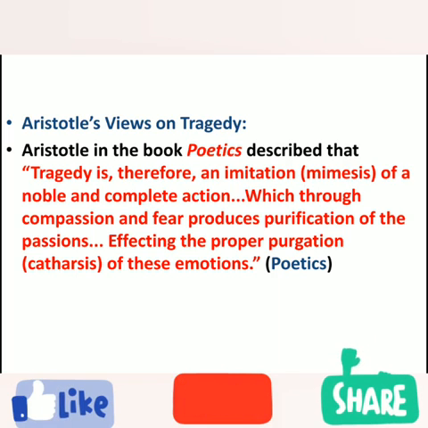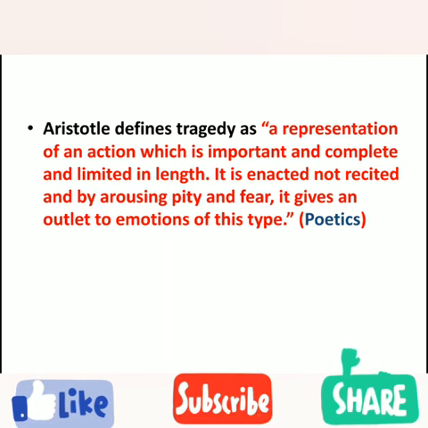Then, in a more descriptive way, Aristotle also defines tragedy as a representation of an action which is important and complete and limited in length. It is enacted, not recited, and by arousing pity and fear, it gives an outlet to emotions of this type. So here Aristotle wants to say that tragedy is a kind of imitation or representation of an action, and that action is important as well as complete and not very lengthy.